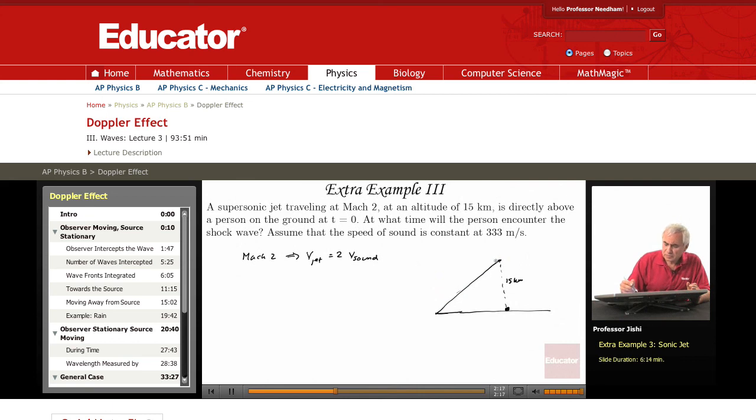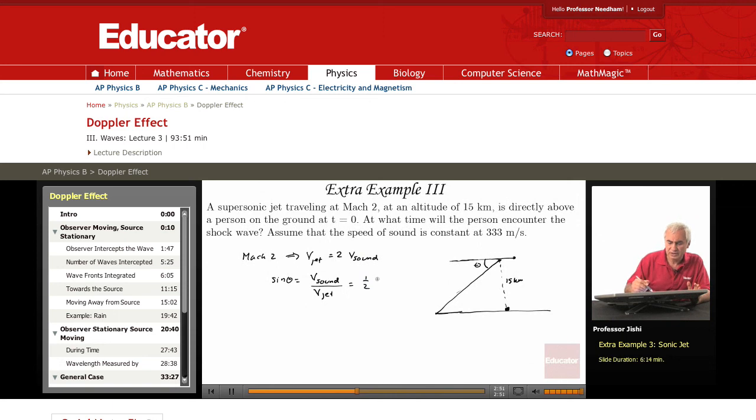And the angle theta, if the plane is moving this way, the angle theta, we found it in the lecture to be sine theta is equal to the speed of sound divided by the speed of the jet. Since the speed of the jet is twice the speed of sound, this sine theta is half.